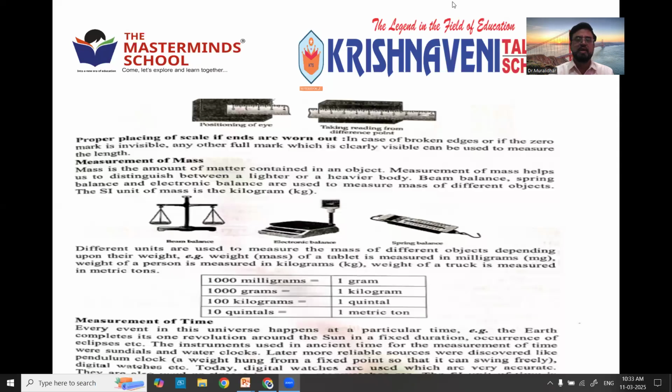Okay. So, for example, if you want to measure the mass, second one, mass can be measured by, you can see here, common balance. We can see in vegetable markets common balance, electronic balance, spring balance, and different types are available. When you go to different shops, the gold shop, different thing is there. Kirana shop, different is there. Vegetable market, different are there. But all these are used to measure only the mass of an object or weight of an object, right? So various types of balance are available in the market, which can be used to measure the mass.